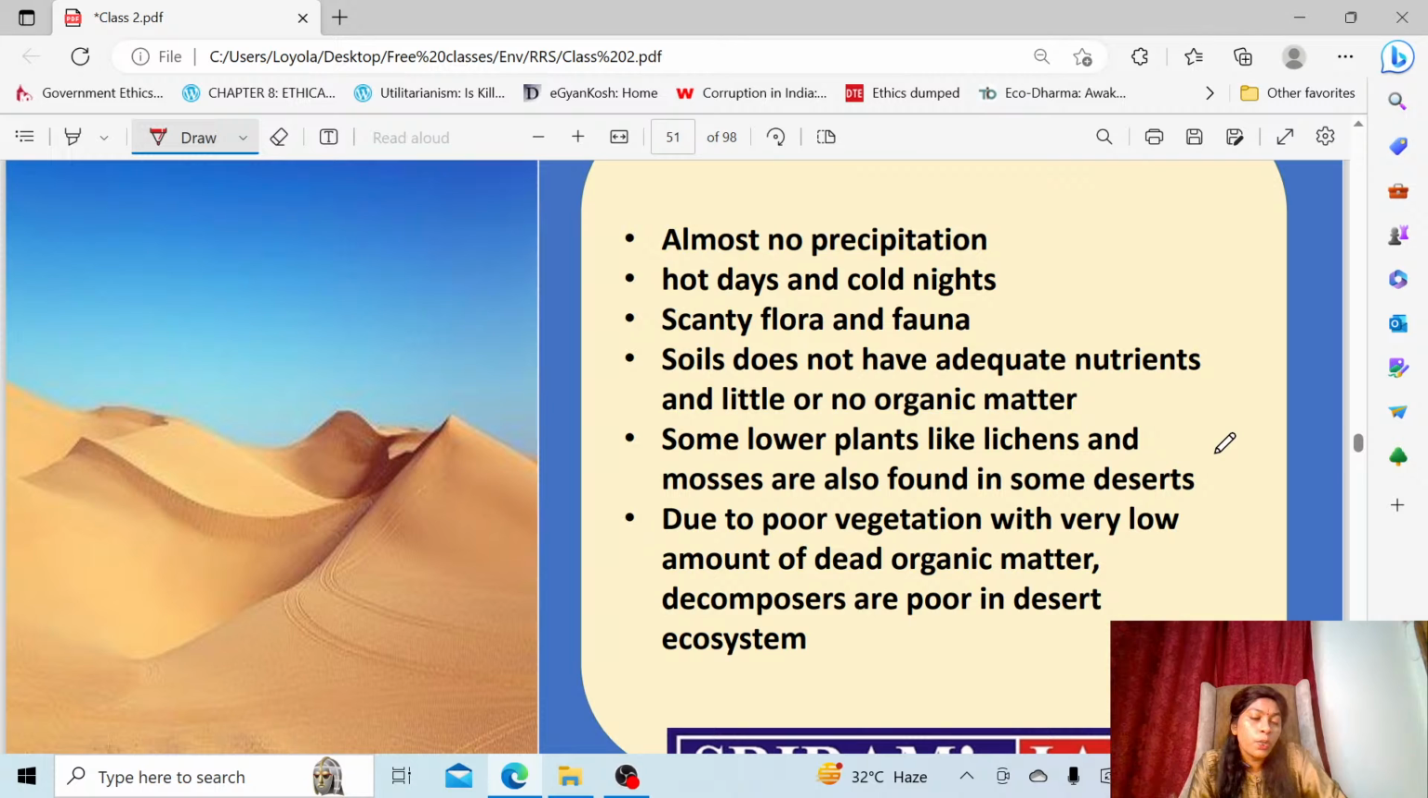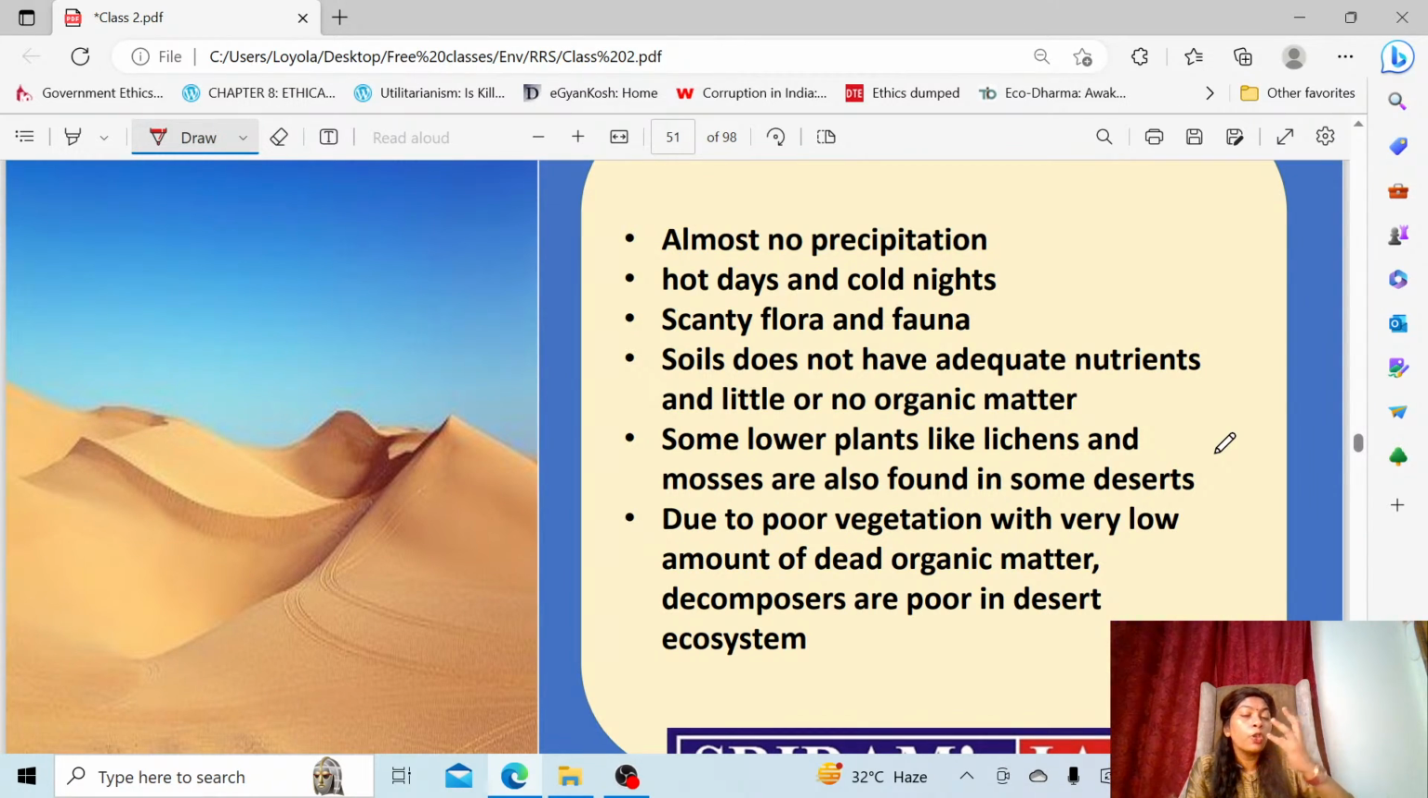Now we are moving to the next one, that is desert. What is the unique feature, the character of a desert? There is no vegetation at all. Desert is completely dry. There is great fluctuation in the temperatures: hot days, cold nights. Even flora and fauna, you cannot find much. The soil will not have adequate nutrients, and there is very little organic matter in the soil.